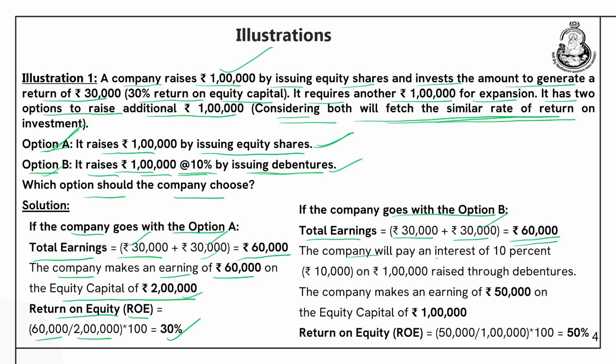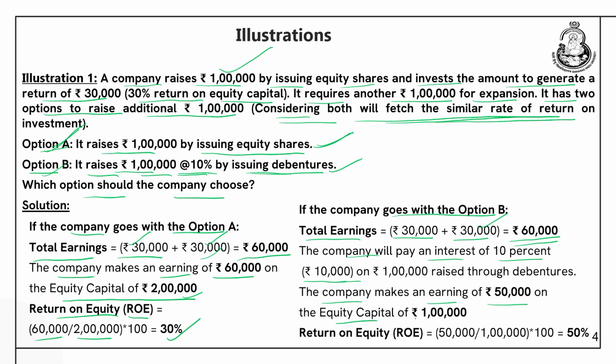The company will pay an interest of 10% because it has issued debentures at the rate of 10%. So, it has to pay interest also. Let us say it is paying an interest of 10,000. How do you calculate it? 1 lakh, and you take 10% of that, that is 10,000. Now, the company makes an earning of rupees 50,000. So, 60,000 minus 10,000, you take out the interest payment, still you have rupees 50,000.